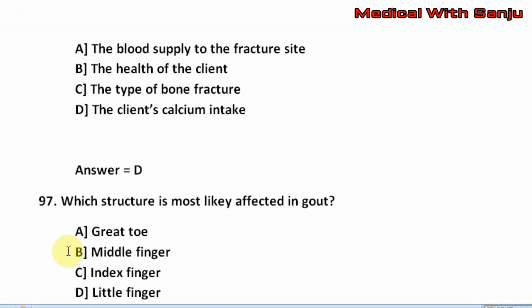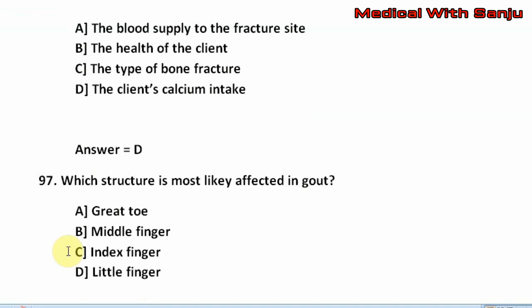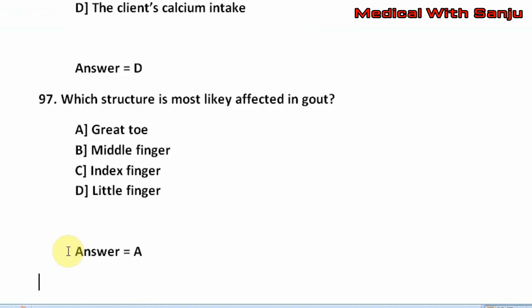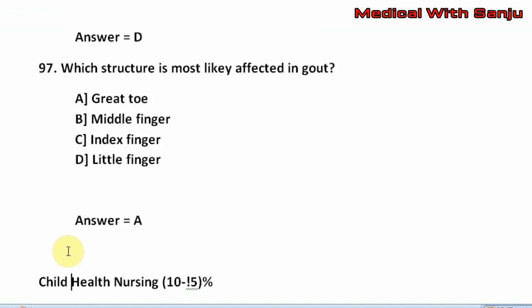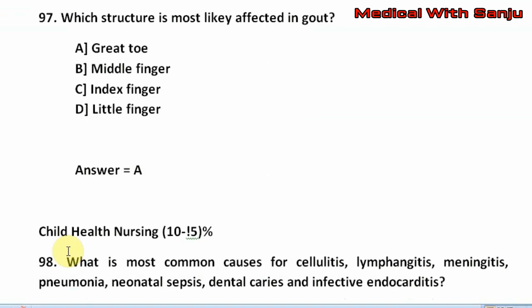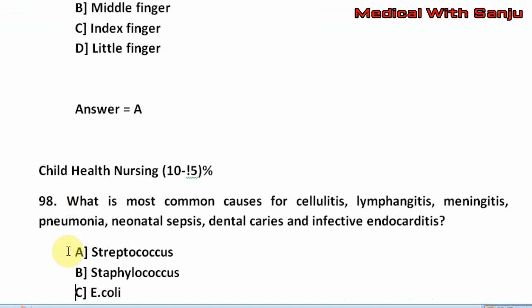Question number 97. Which structure is most likely affected in gout? Option A, great toe. Option B, middle finger. Option C, index finger. Option D, little finger. The right answer is option A, that is great toe. Now from child health nursing there will be 10 to 15% questions.